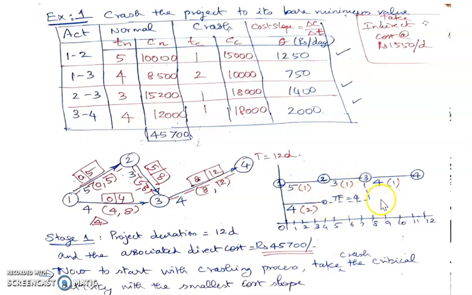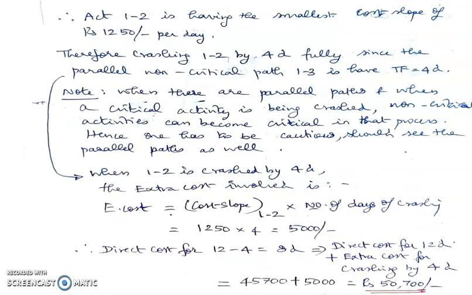So once a non-critical path becomes critical in that process, we have to go for a combination of activities along the two parallel paths. The parallel paths have to be retained as critical till the end of the crashing process. So that is one point we have to keep in mind. Okay. So we'll go to the next step.